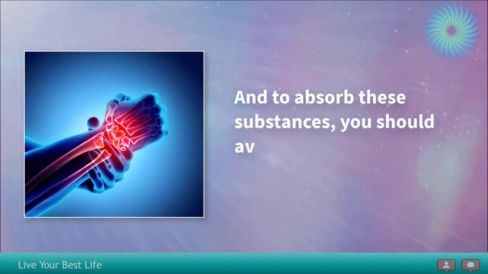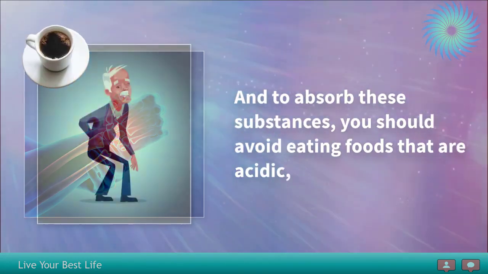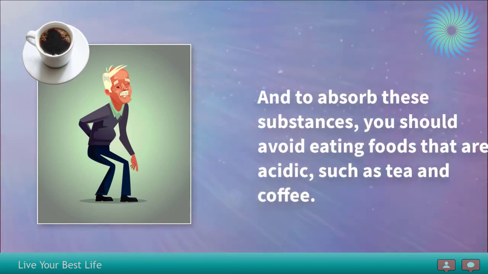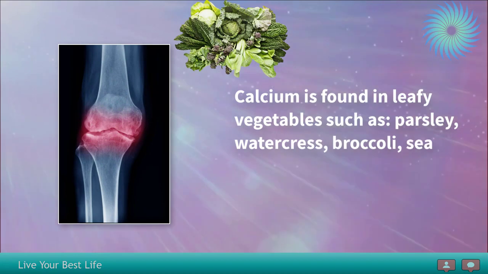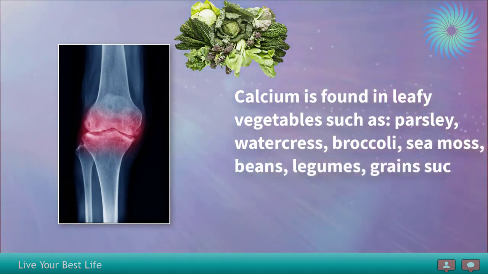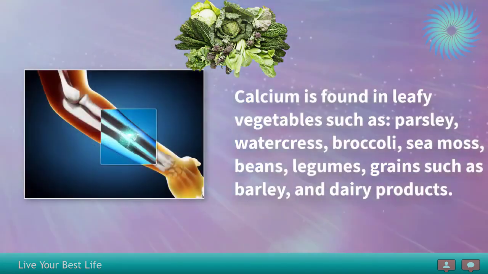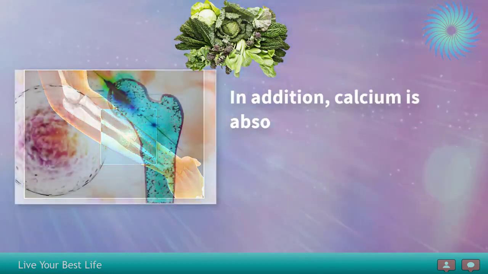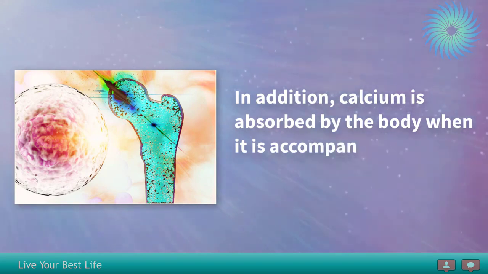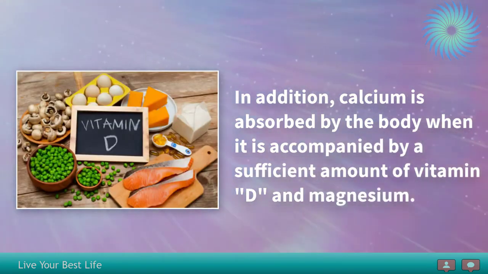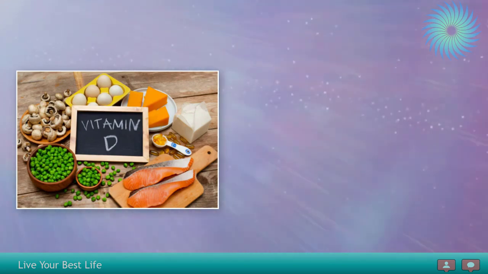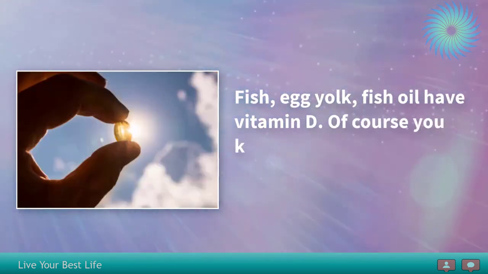And to absorb these substances, you should avoid eating foods that are acidic, such as tea and coffee. Calcium is found in leafy vegetables such as parsley, watercress, broccoli, sea moss, beans, legumes, grains such as barley, and dairy products. In addition, calcium is absorbed by the body when it is accompanied by a sufficient amount of vitamin D and magnesium. Fish, egg yolk, fish oil have vitamin D.